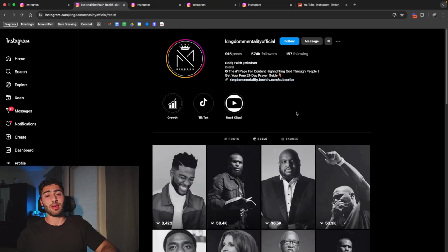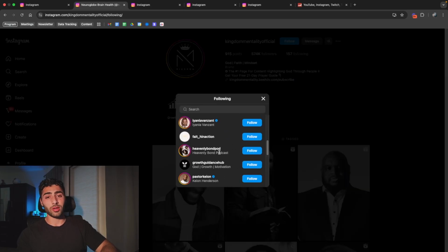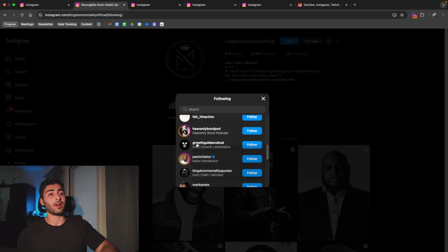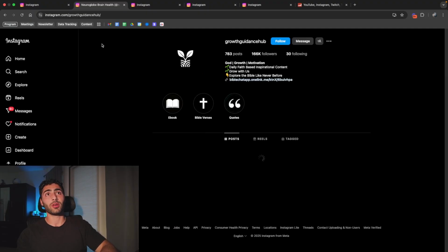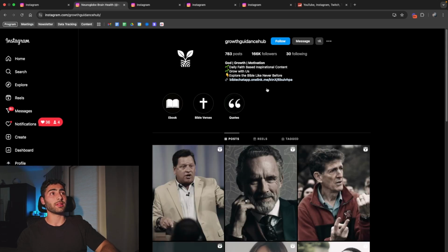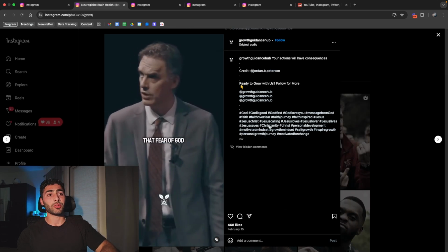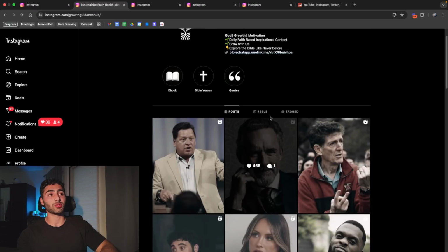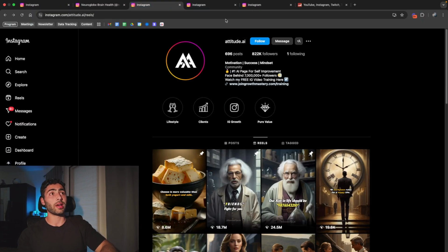And it makes it a lot easier to find ideas and to find other pages to get inspiration from. If you simply go into their following, this is called 1 degree of separation. You're going to be able to find other pages within the niche that you could also get inspiration from. So the page we were just looking at is a student of mine. This guy's also a student of mine. And yeah, simply come up, and then you're going to be able to see the content that he's posting, see what's working well. And this is going to give you some of those proven styles that you could get inspiration from and implement for yourself, right? And you could go ahead and do that for all these pages.